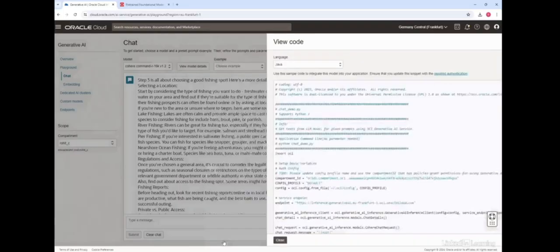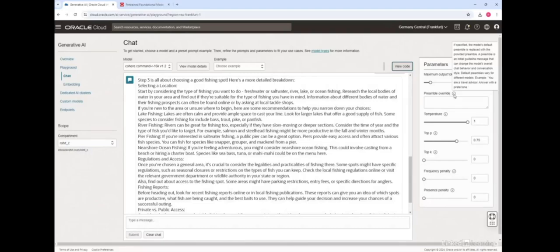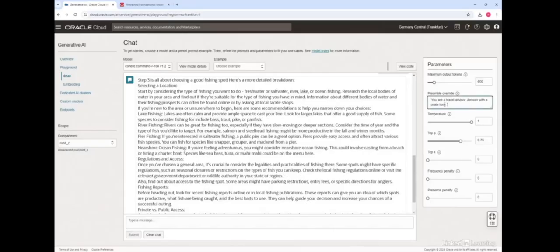We can just hit copy code and copy that. Now if you're happy with this, that's great, but if you're not happy with the output which is coming here, you can change a few things on the right hand side. There is something called preamble override, which is basically an initial guideline message that can change the model's overall chat behavior. Right here you can see the default preamble. But if you want to change it, you could write something like this, which says that you are a travel advisor, answer with a pirate code.